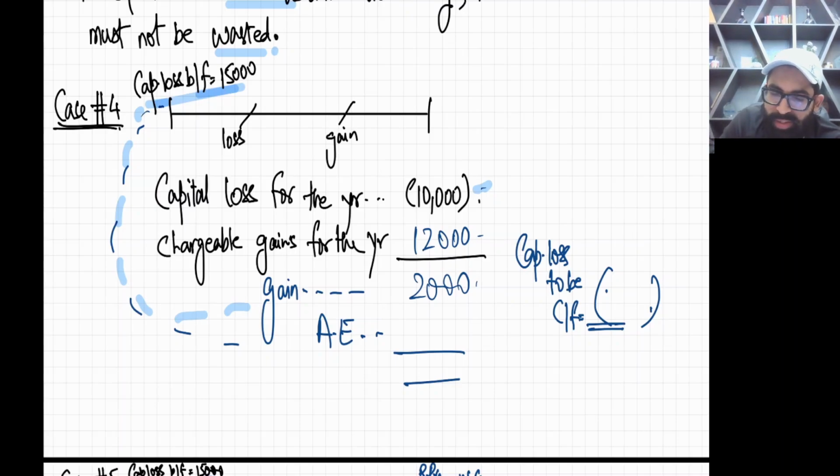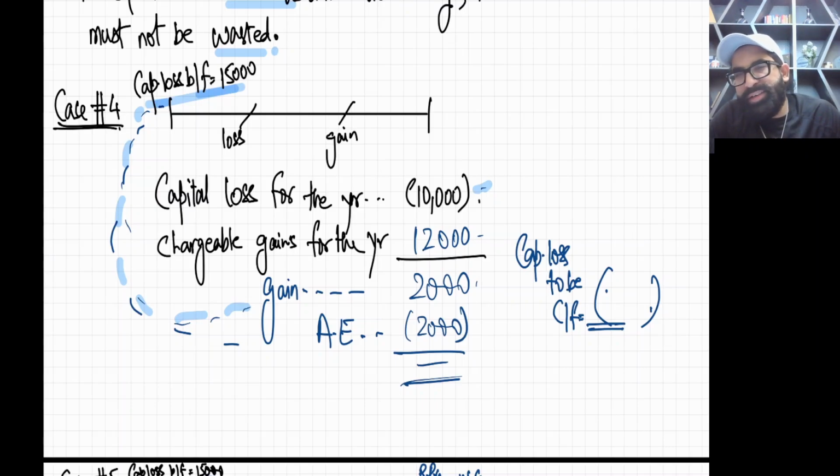Do you think we should use our precious capital loss brought forward here? No, because the final answer is 2000, which is already less than 3. So the annual exemption can kill this gain anytime. Why use the precious capital loss brought forward? This loss we have saved will go as it is into the future for future usage.